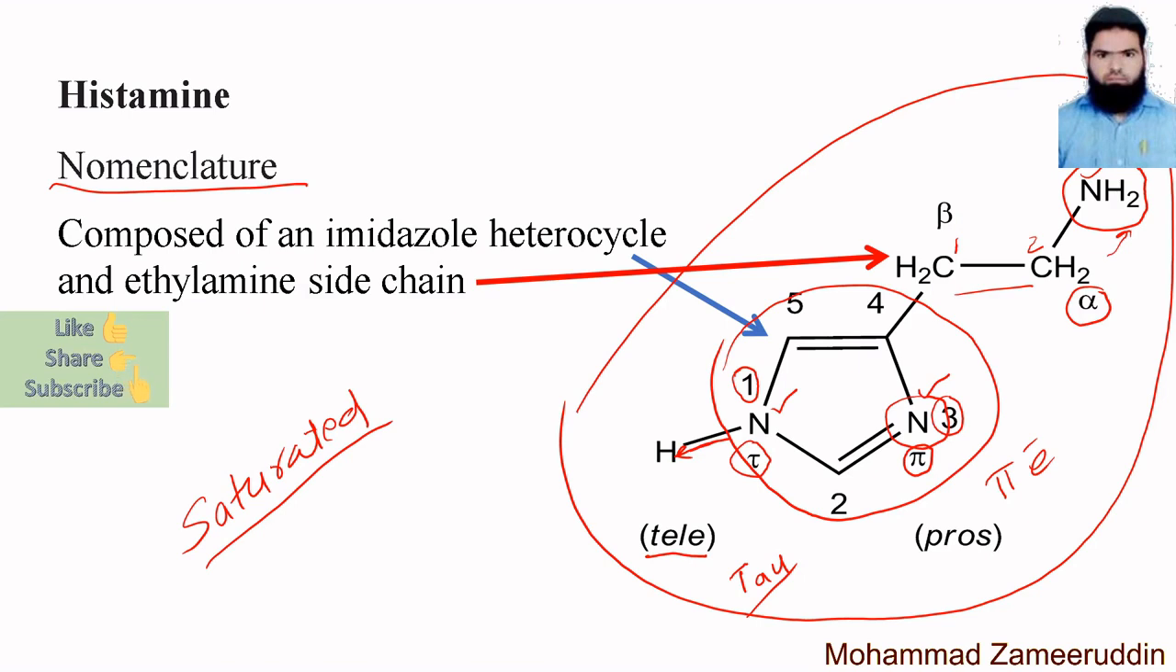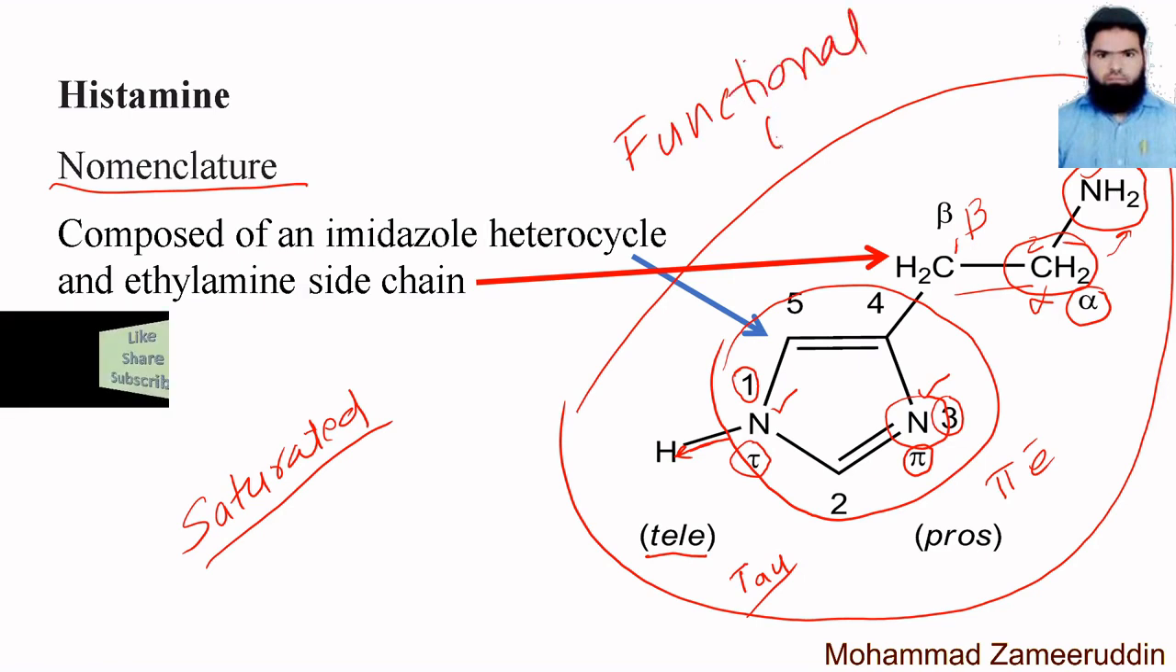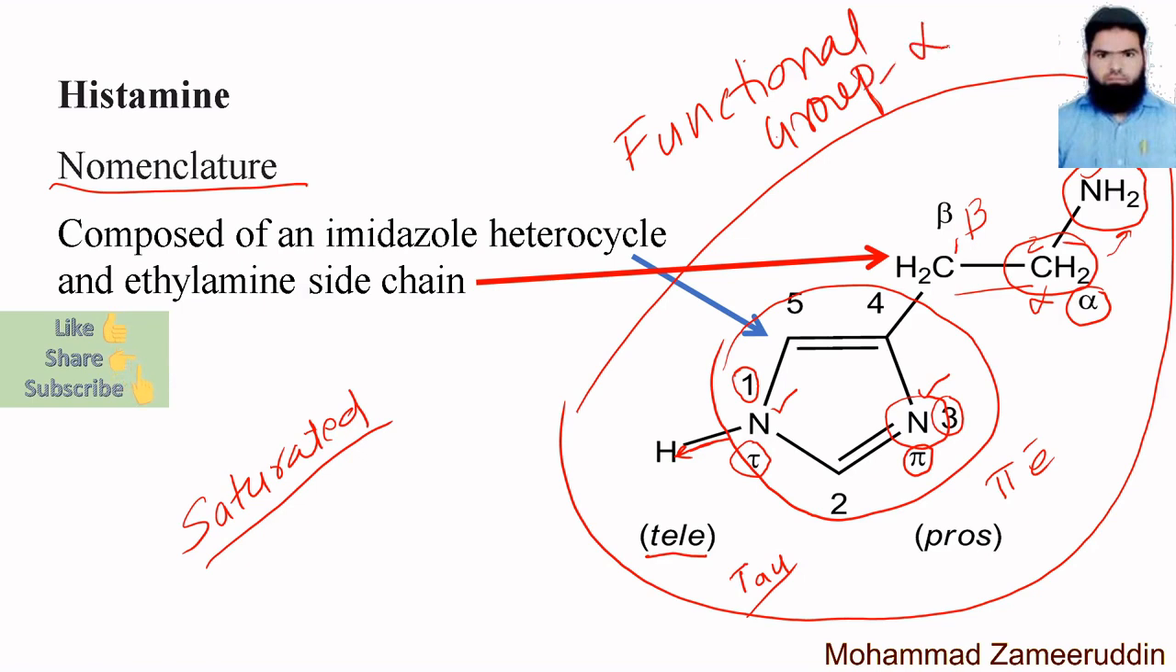Now the second part is the ethylamine side chain. In this ethylamine side chain there are 2 carbons. So one carbon is given alpha and the second carbon is given as the beta carbon. Why is this carbon given as alpha carbon? What is the rule for giving alpha and beta? The rule is that the carbon to which the functional group is attached is always given as the alpha carbon.